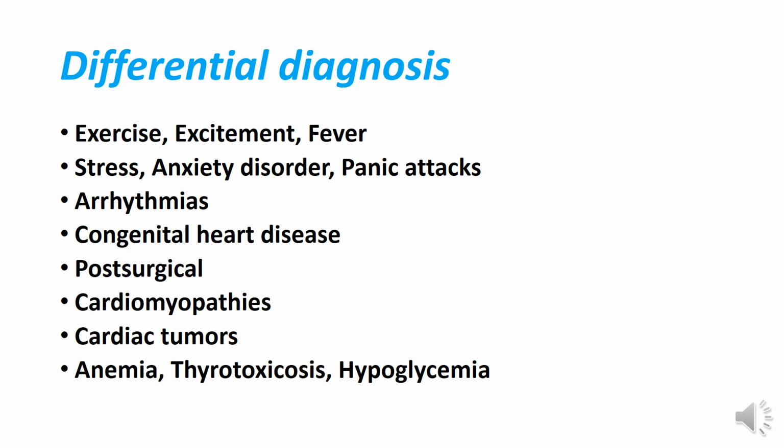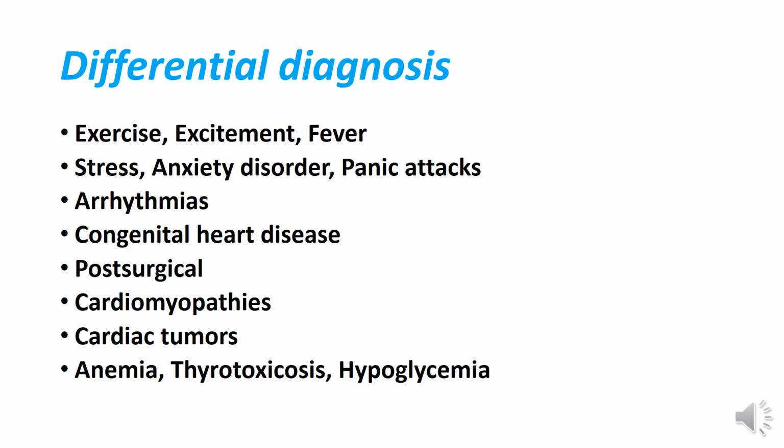What are the differential diagnoses? These are the differential diagnoses of palpitations, as you know: exercise, excitement, and fever. These are the causes of palpitation. Maybe you will receive an older child who comes with palpitation. So you should know about stress, anxiety disorders, panic attacks, arrhythmias, congenital heart disease, post-surgical cardiomyopathies, cardiac tumors, anemia, thyrotoxicosis, hypoglycemia. So how can you say this tachycardia is not because of SVT?